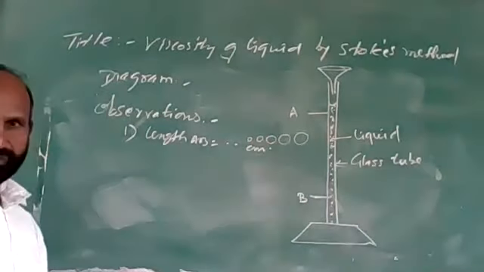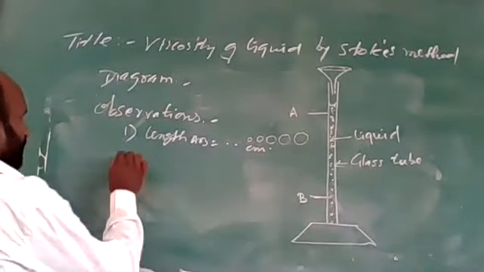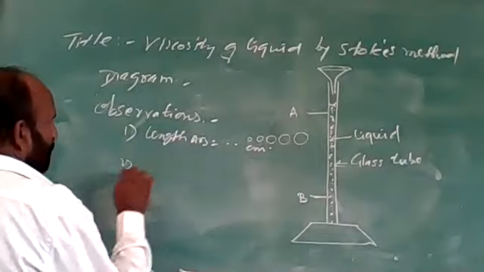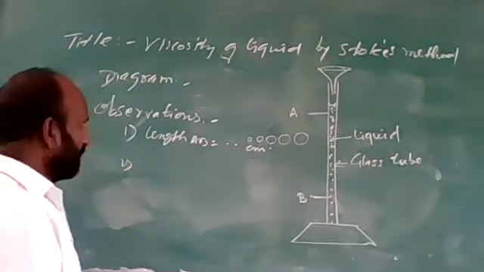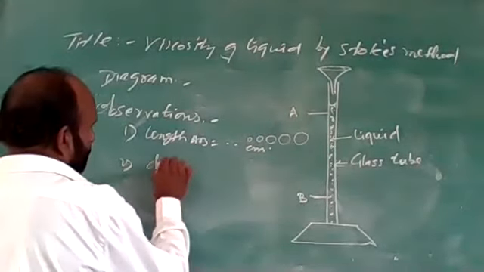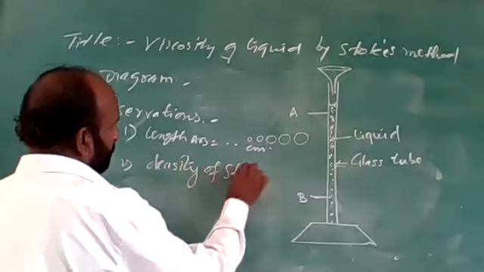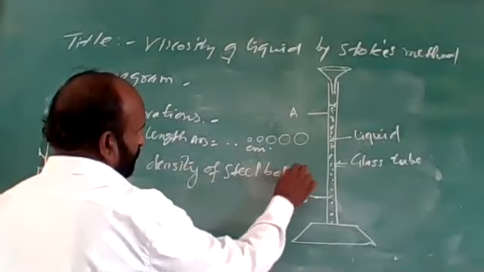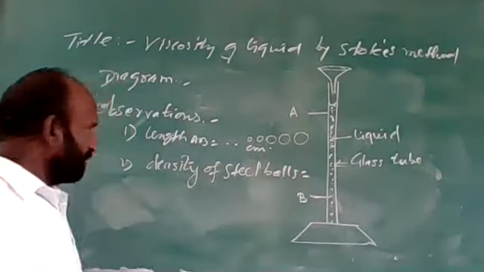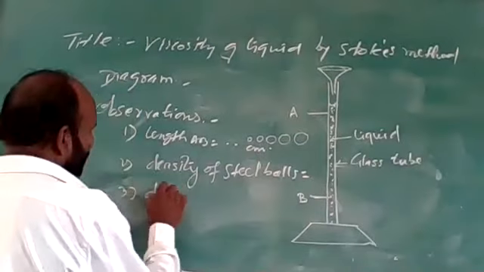Length AB in centimeters. Then we'll take the density of the steel ball, which is given, and the density of the given liquid.